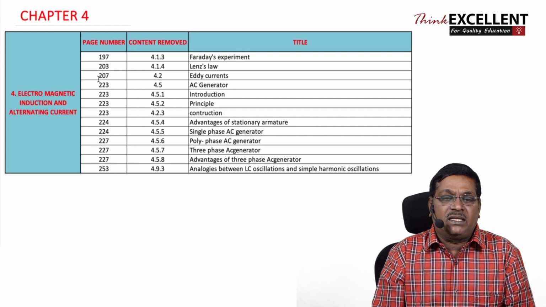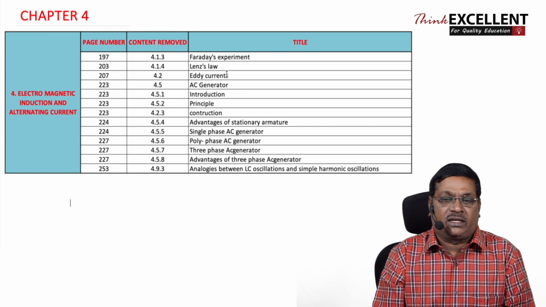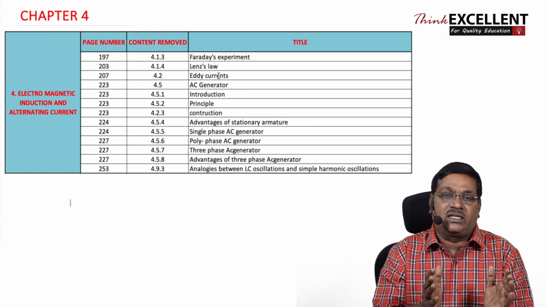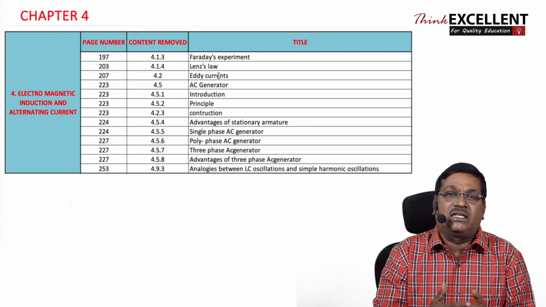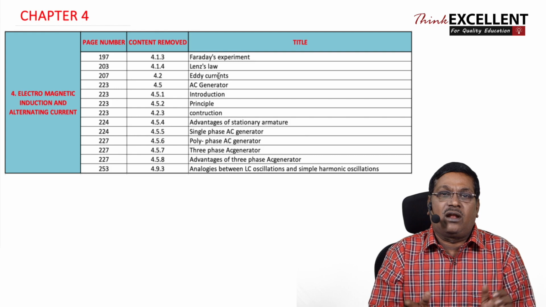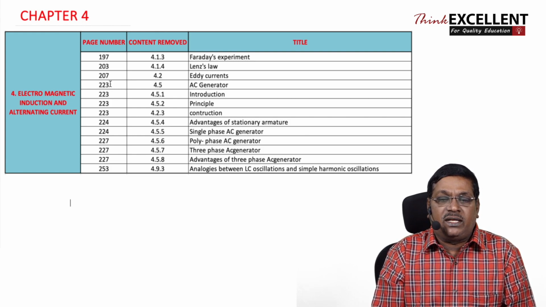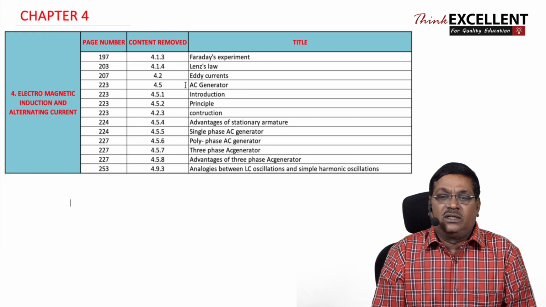Similarly, page number 207, 4.2, eddy current also you need not read. Eddy current also is sizable content. Eddy current phenomenon, theory, experiment, and applications of eddy current, all these things you need not read for this academic year. In page number 223, 4.5, AC generator.